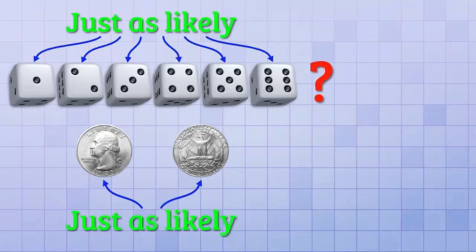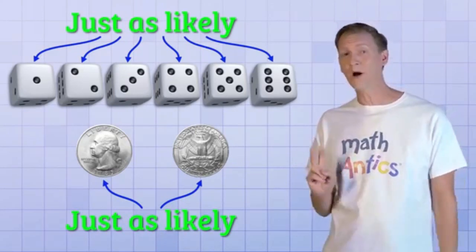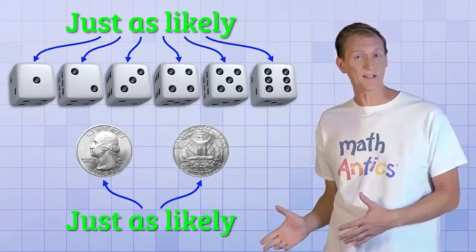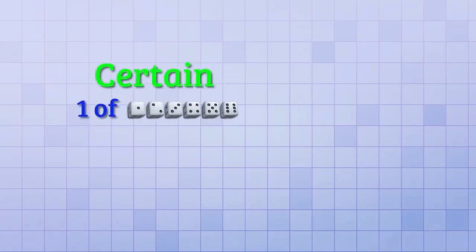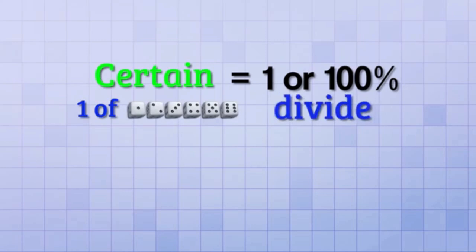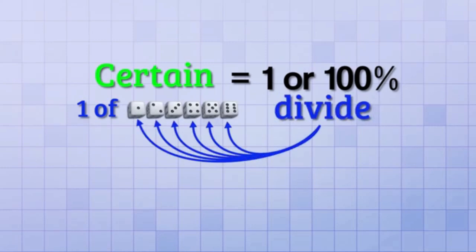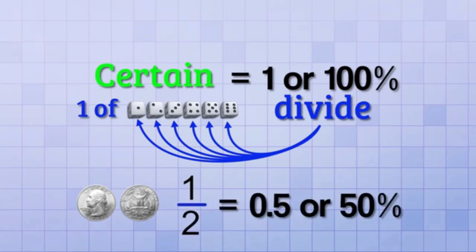So you might expect that the probability of rolling a 3 is 50%. But remember, with a coin toss, there are only 2 possibilities, heads or tails. With dice, there are 6 possibilities, and that's going to make a difference in its probability. One way to think about it is that it's certain that one of those 6 sides will land facing upwards, which is a probability of 1 or 100%. But since only one side can face upwards for a given roll, we have to divide up that value among all the possibilities. In the case of a coin toss, since there were only 2 possibilities, we had to divide the probability by 2. 1 divided by 2 is 1/2, which is the decimal 0.5 or 50%.